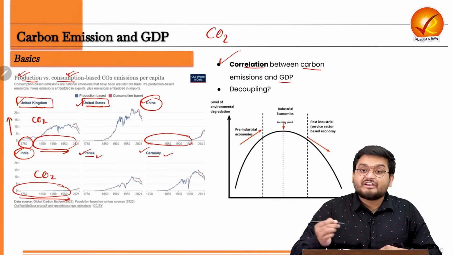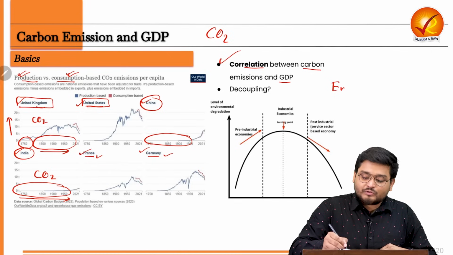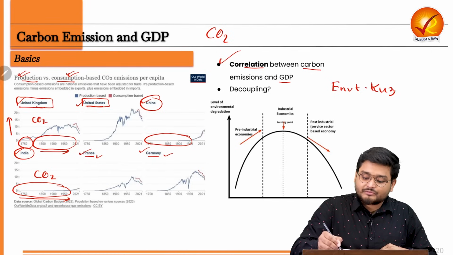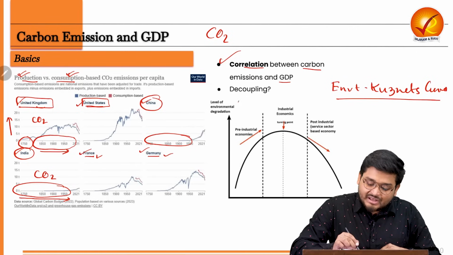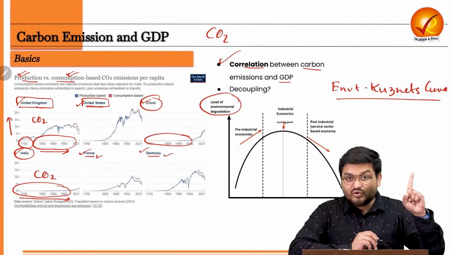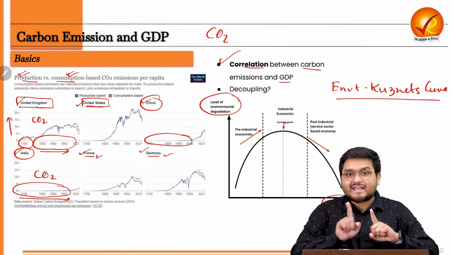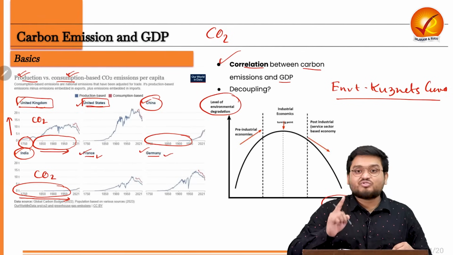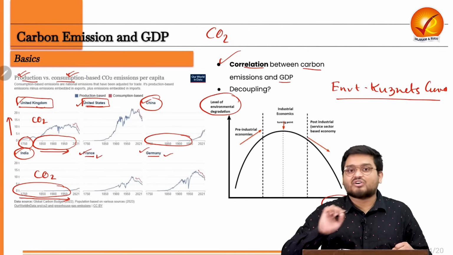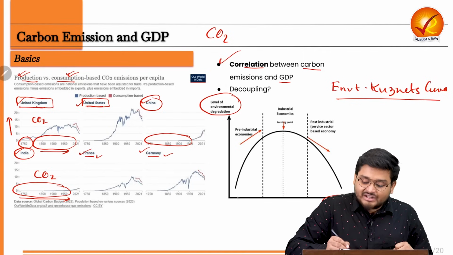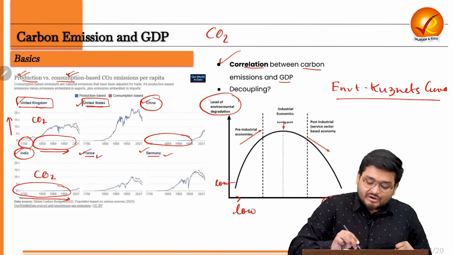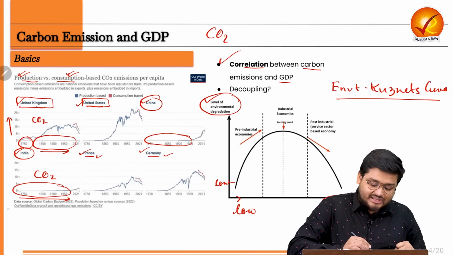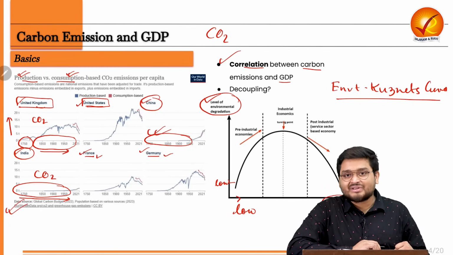Now here, there is a very famous environmental Kuznets curve, which says that the level of environmental degradation, if we take on the y-axis, and the GDP per capita if we take on x-axis, these two are in an inverted U format. That means at early stages of development, or when the GDP per capita is very low, there is very low level of environmental degradation, as was seen in the case of India here and China here too, right?